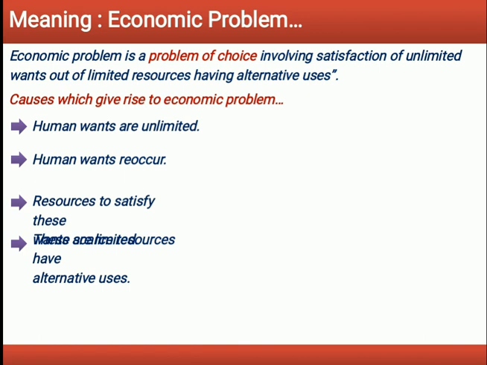And the third main reason for the economic problem is alternative use. Resources are not only scarce, but they can also be put to various uses. It makes choice among resources more important. For example, petrol is not used merely in vehicles, but also for running machines, generators, etc. As a result, the economy has to make a choice between the alternative uses of the given resources. So this is the basic reason why the economic problem arises: human wants are unlimited, resources to satisfy these wants are limited, and resources have alternative uses.